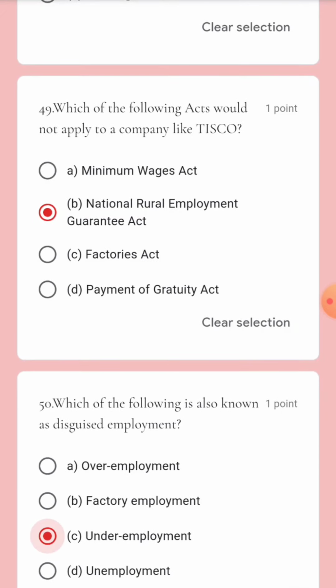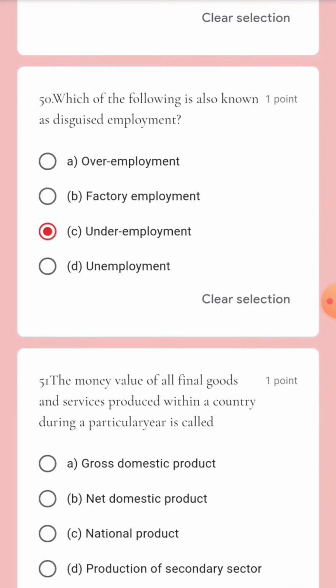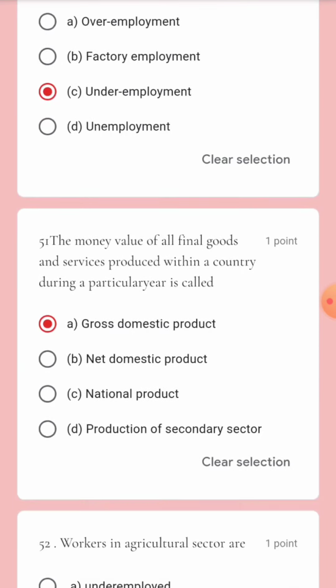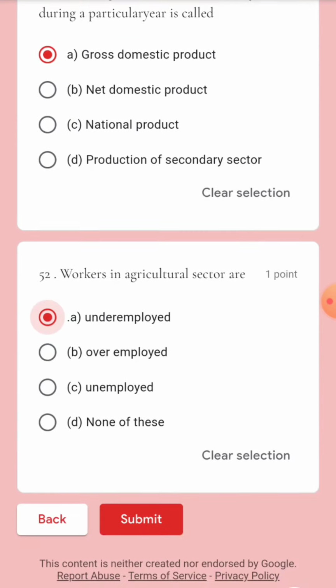Underemployment. Next, the money value of final goods and services produced within a country during a particular year is called gross domestic product. Next, workers in agriculture sector are underemployed, overemployed, unemployed. First one, that is underemployed.